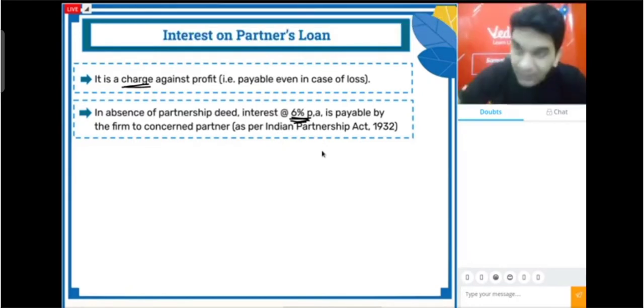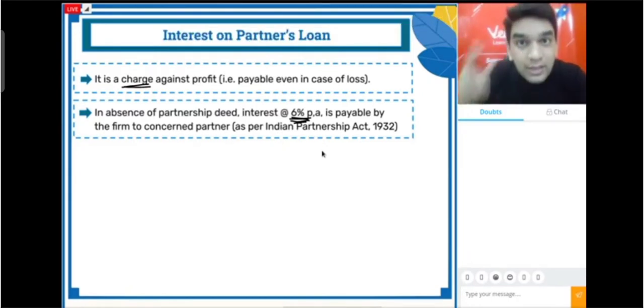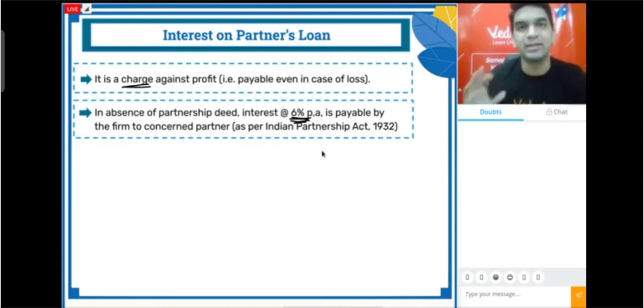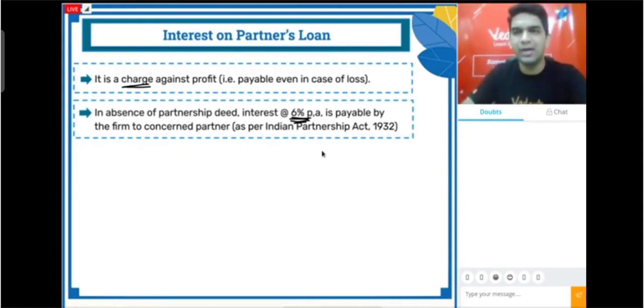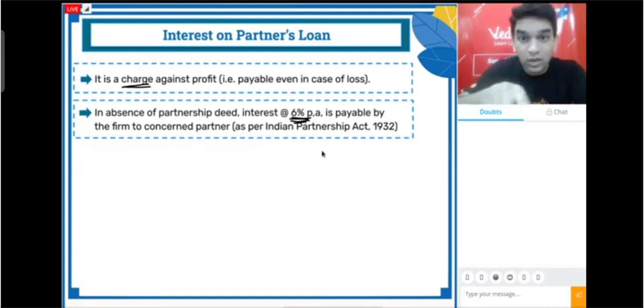But if the partnership deed is not saying anything about interest on loan, still we have to pay minimum 6% interest. If your partnership deed clearly mentions 10%, you will pay 10%. But if it is not mentioned, then interest on loan is 6% as per the Indian Partnership Act. These two points we have to understand.